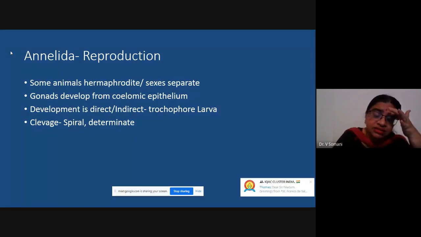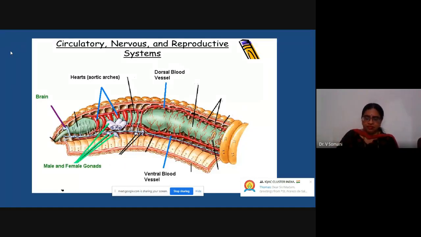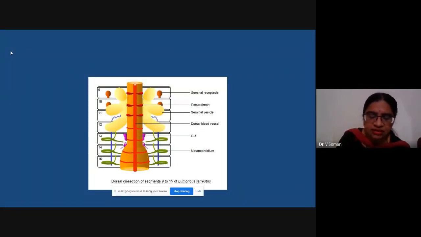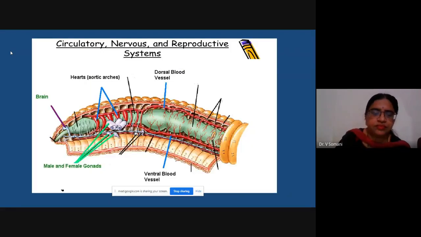In last year's syllabus, you have learned embryology, where you have also studied different types of cleavage. So in case of annelid worms, the cleavage is spiral and determinate. I have mentioned over here trochophore larva, which is the common name for the larva of most of the annelid worms. I'll show you the diagram of trochophore larva. Sorry, I think I have missed the diagram, but I'll send it to you in Google Classroom.